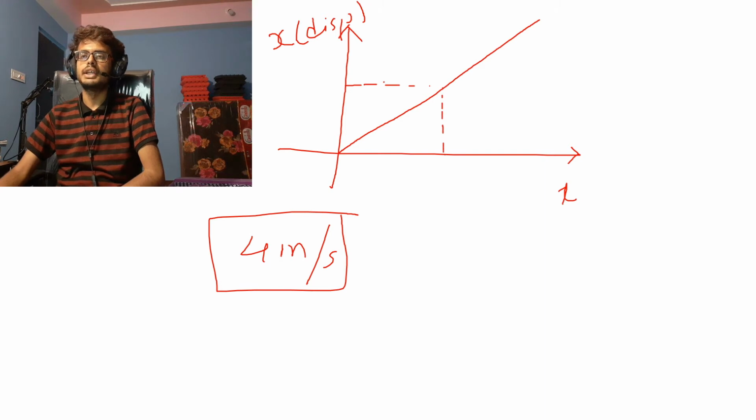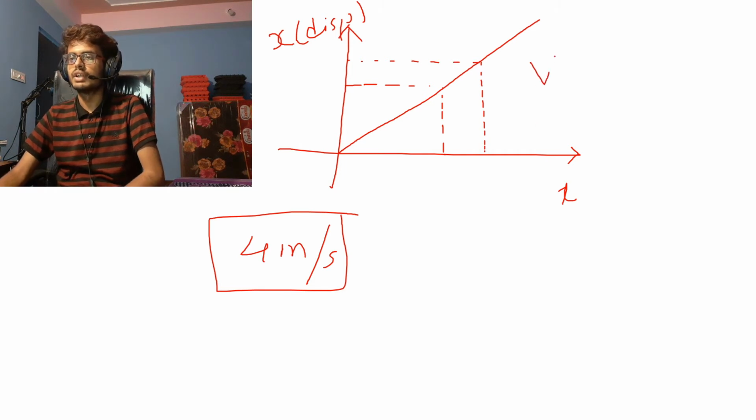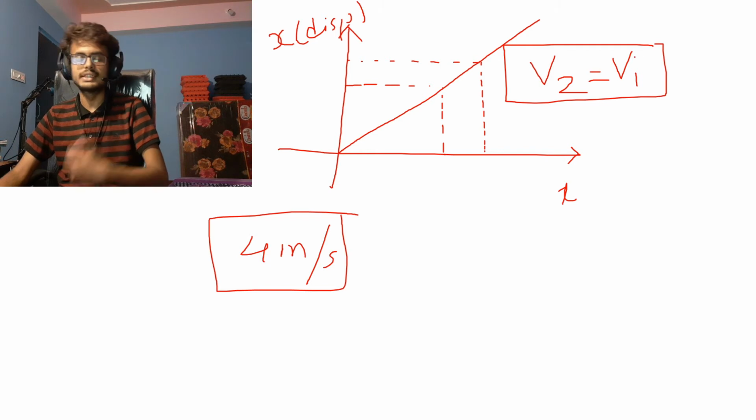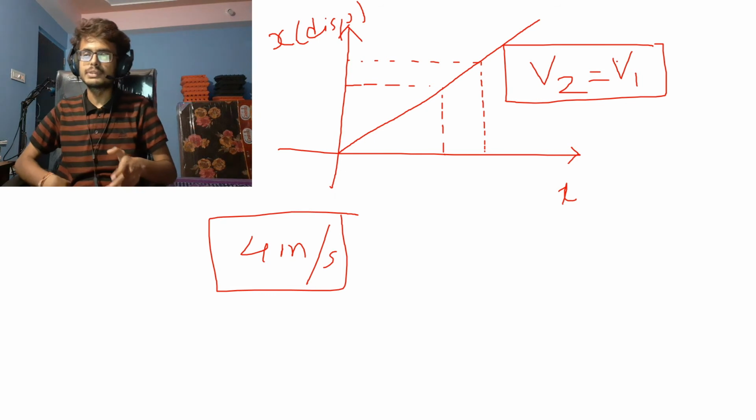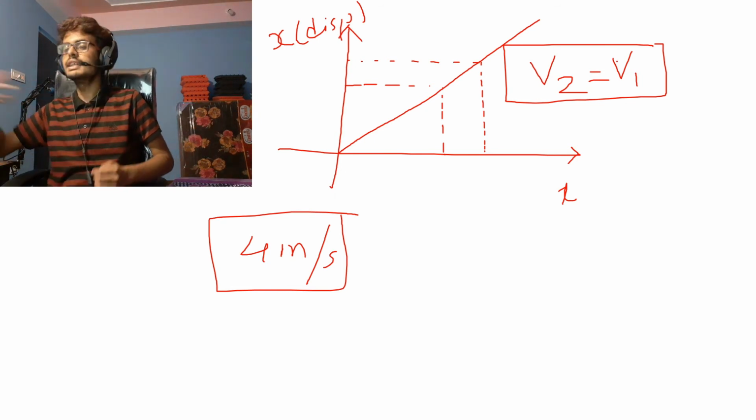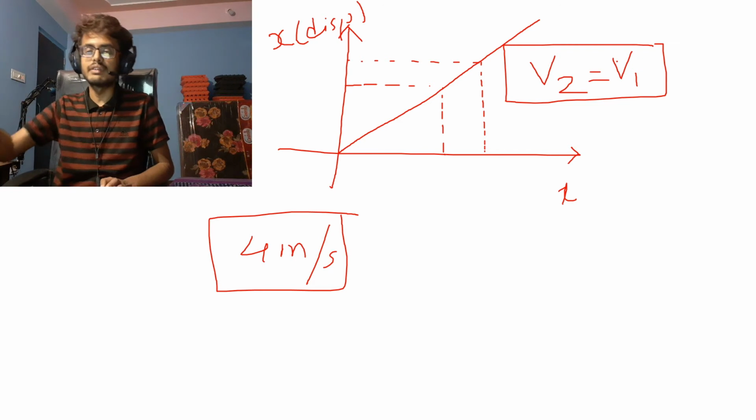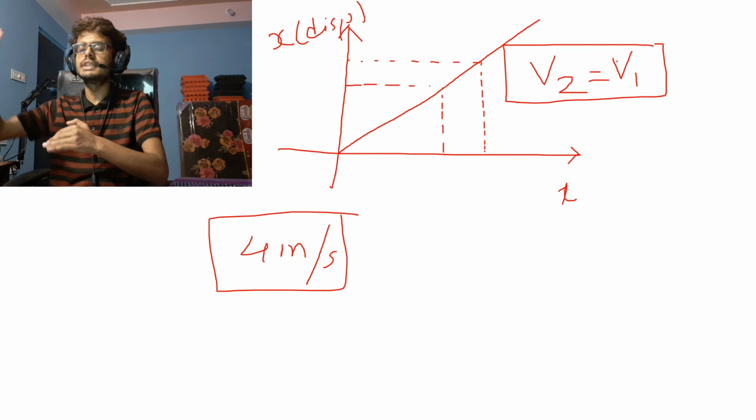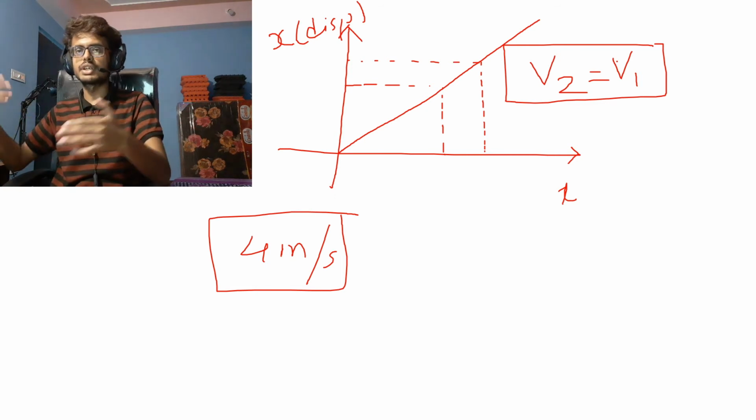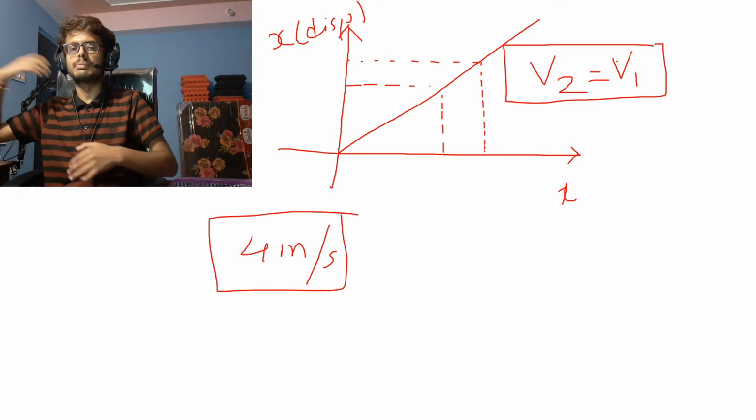When a body is in uniform motion, its velocity will remain exactly the same. So v2 will always be equal to v1, because the body is not accelerating nor decelerating. It's moving at the same velocity throughout. It started at 4 meter per second, and it'll keep on going at 4 meter per second. It'll never go to 6 meter per second, or to 3 meter per second. It'll always continue with the velocity where it started from.